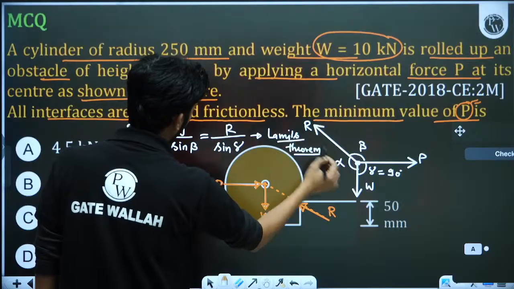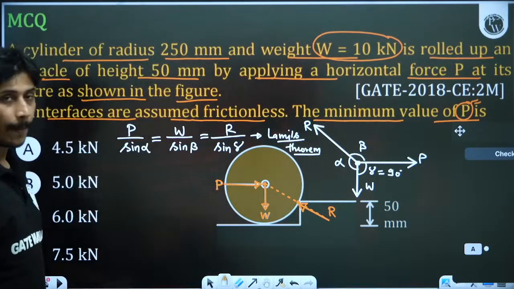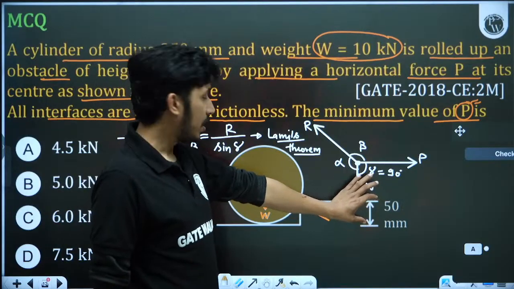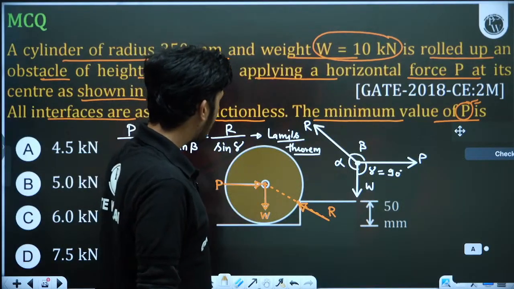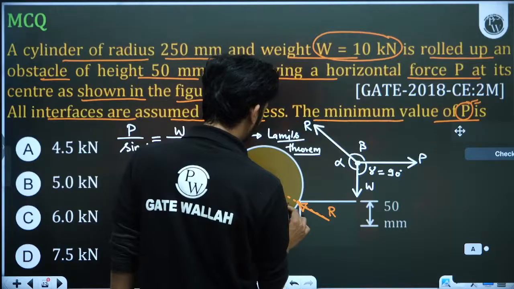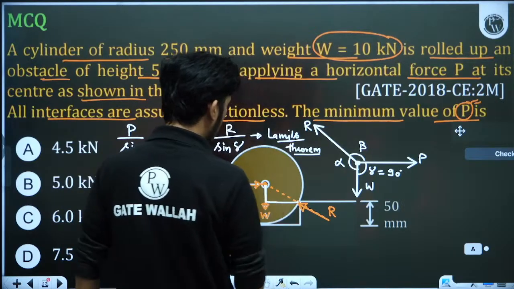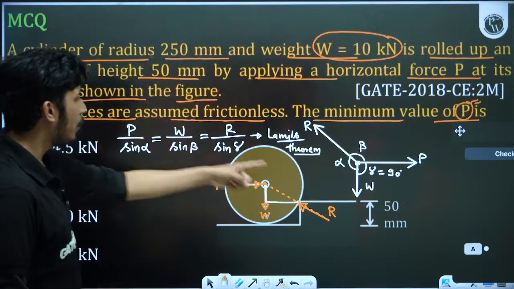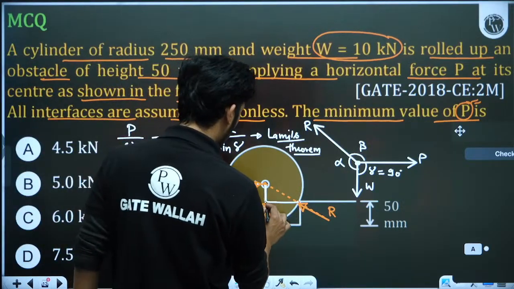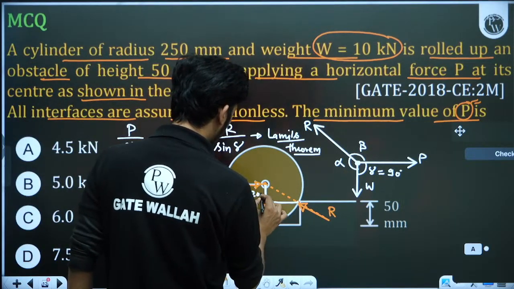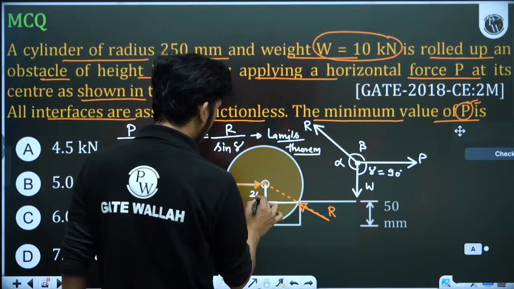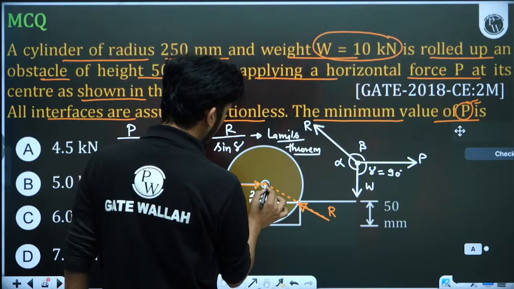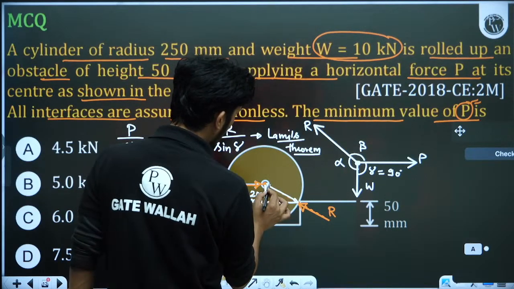So here we will calculate the value of P, but we need to know the value of alpha and beta. How will we calculate them? This is 50 mm, this is 50, this is your radius R. So how much is this value? This value will be R minus 50. Radius is 250, so 250 minus 50 is equal to 200. This length is 200. Obviously this is not made to scale. And this is again the radius, so this is again 250.